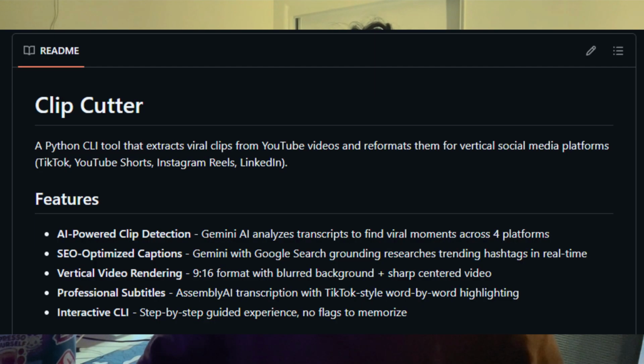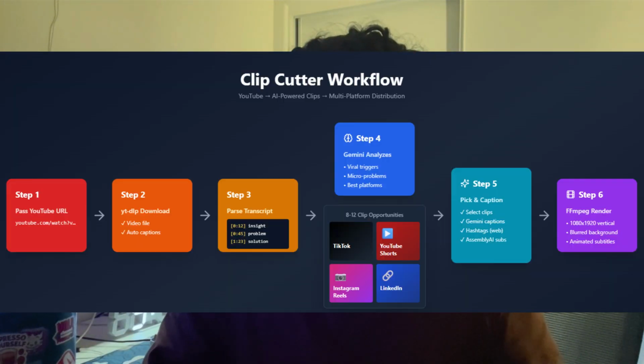It's a Python CLI tool that automates the entire pipeline, from a YouTube URL to platform-ready clips with SEO captions and hashtags as well. It took me 5 hours to build in one sitting. Here's how Clip Cutter works under the hood. I pass in a YouTube URL, YT-DLP downloads the video and the auto-generated captions. The script parses those captions into a timestamped transcript, every line tagged with the exact minute and second.